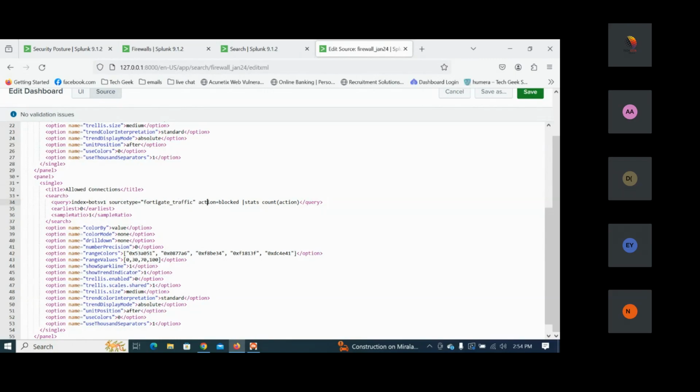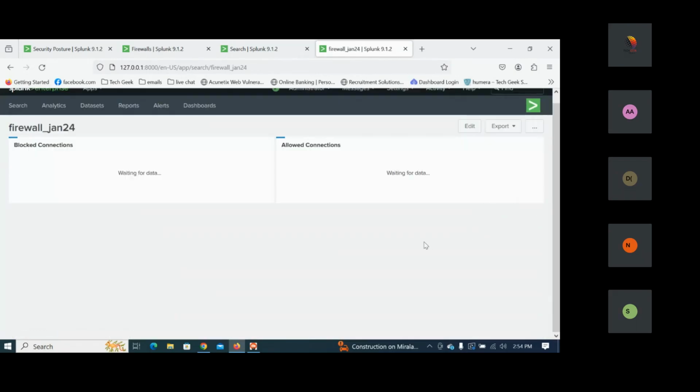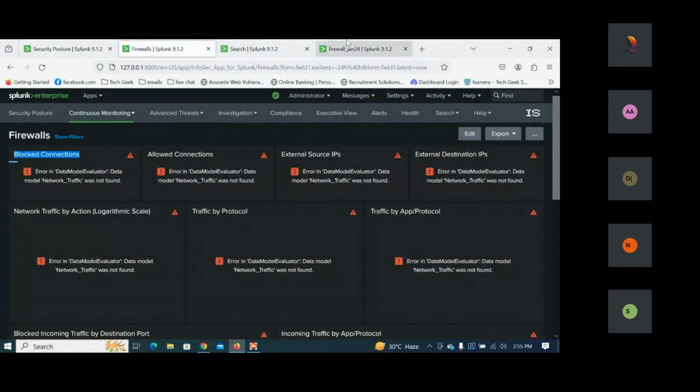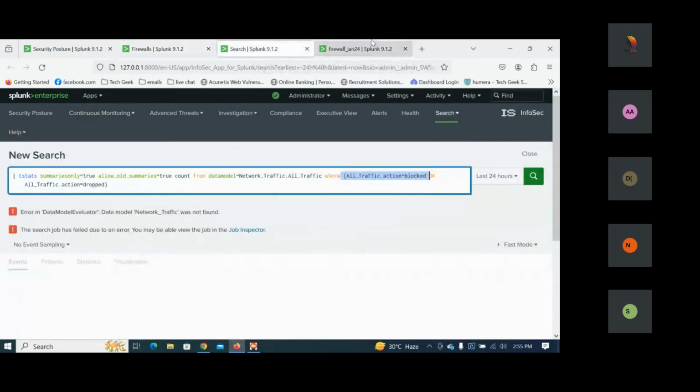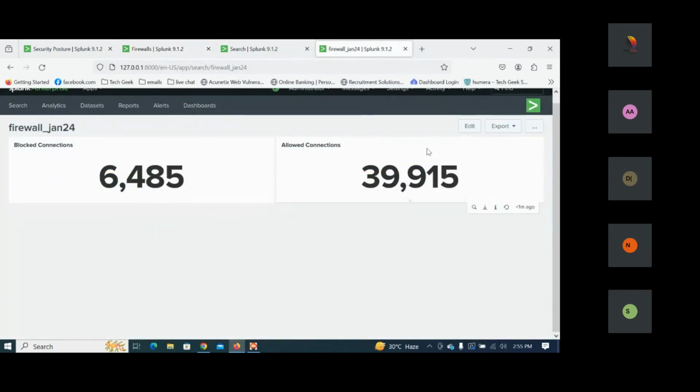Even we can see that here the same query we have: index equal to boss sv1 source type action, source type is FortiGate traffic, action equal to block. So I'm going to make this an allowed connection here. So allowed connections, we can see that. And if I save this dashboard, I can see that block and allow connections, we got it here. We also have a tear down connection, but for now I'm not going for the tear down connection. Till here, we have created allow and block.